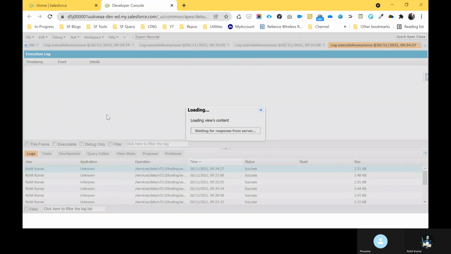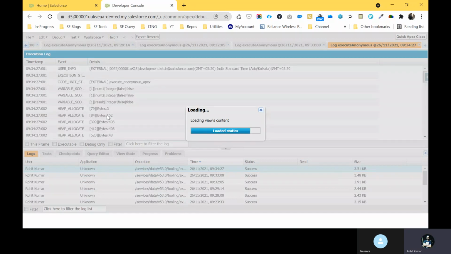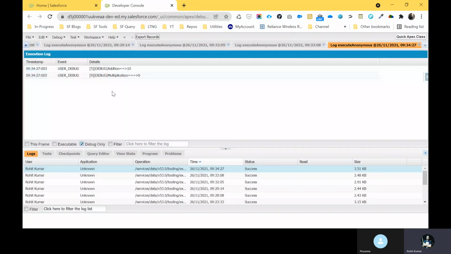This one is loading. Now you can see addition is 10 because num1 has value 10 and num2 has value 0. So 10 plus 0 equals 10, and multiplication means 10 into 0 equals 0. Here you can see, right?